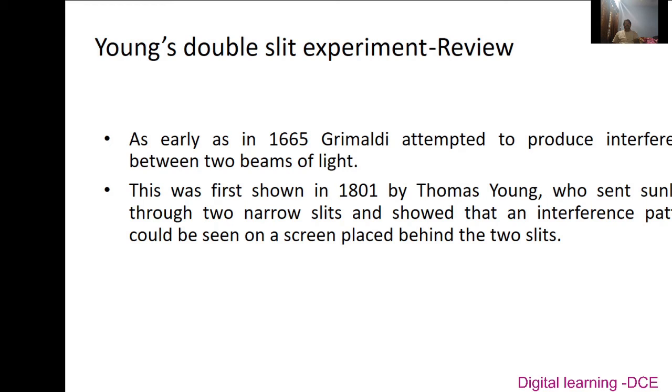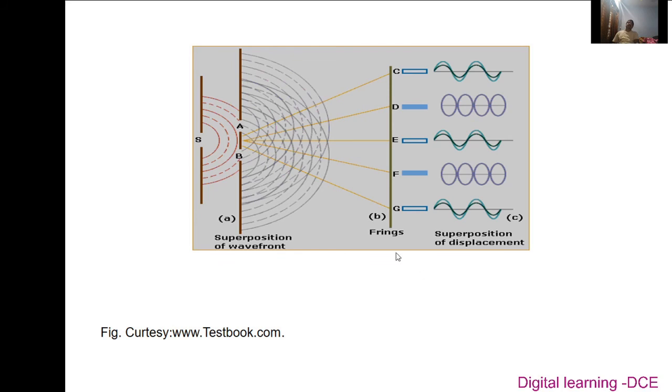This was first shown in 1801 by Thomas Young, who sent sunlight through two narrow slits and showed the interference pattern. So Thomas Young was the first person to perform the interference experiment, which is called Young's double slit experiment, and this experiment proved the wave theory of light. This is the experimental arrangement of Young's double slit experiment.